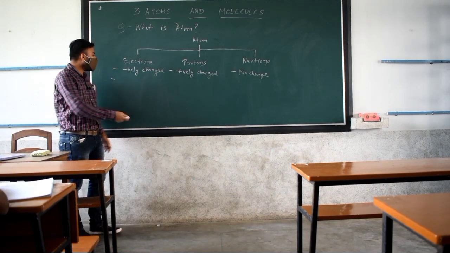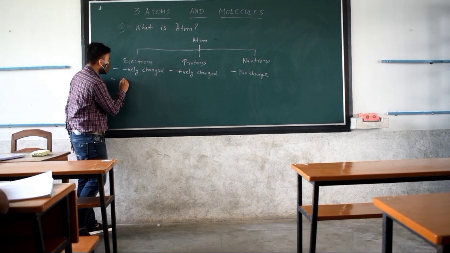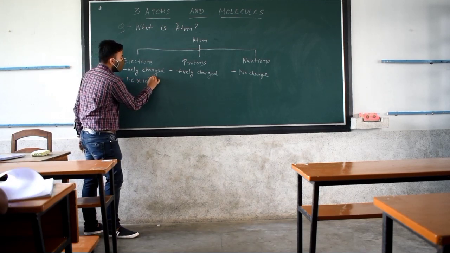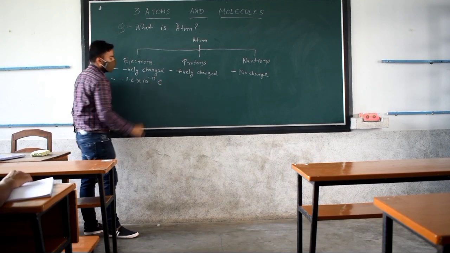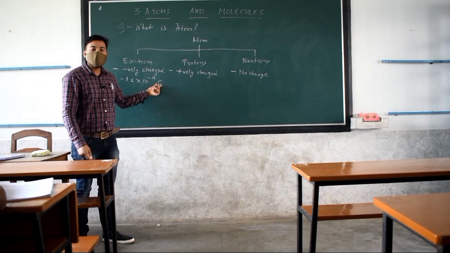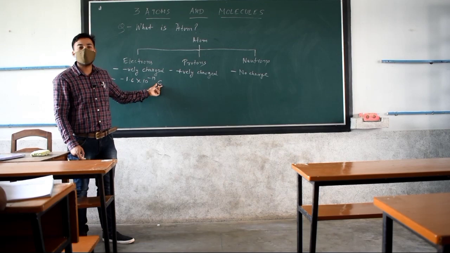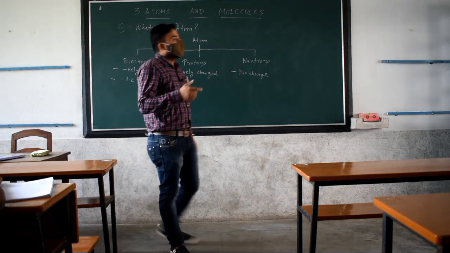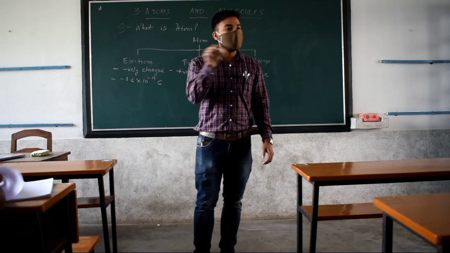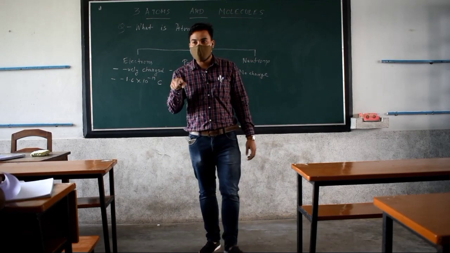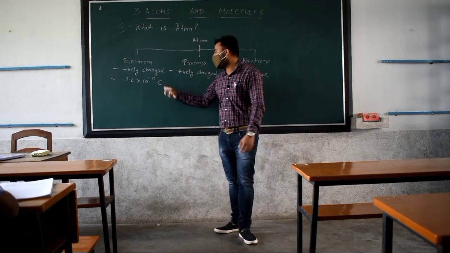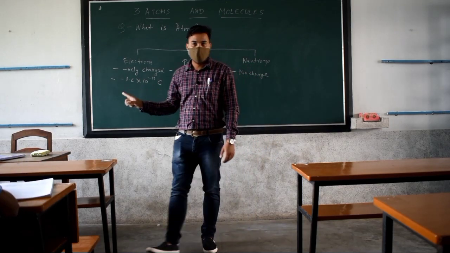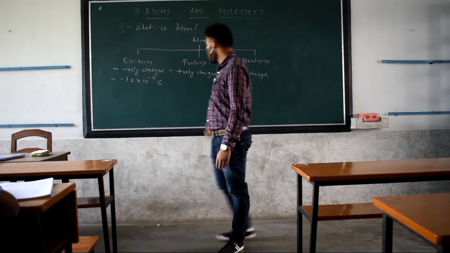Okay, so the value of this charge is minus 1.6 multiplied by 10 raised to the power minus 19 coulomb. C refers to coulomb, the unit of charge. Like you know, we write centimeter as cm, meter as m, kilometer as km, like that only coulomb as C, capital C. Clear, all of you?